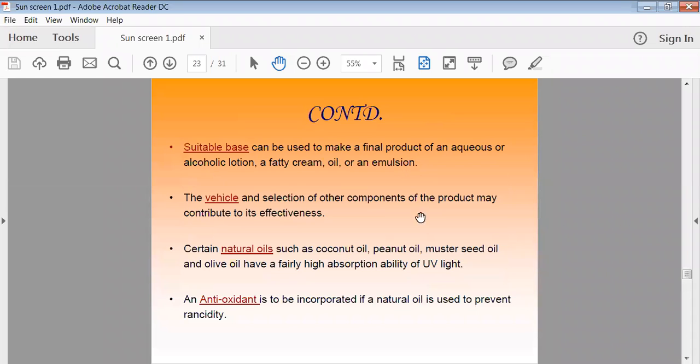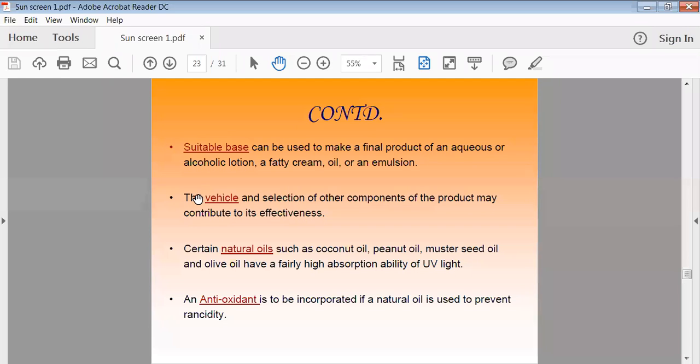Now the ingredients of your sunscreen preparation. Depending on the type of preparation you are going to make, you may prepare lotions, creams, or any kind of liquid liniment. Such preparations can be made using various kinds of ingredients.